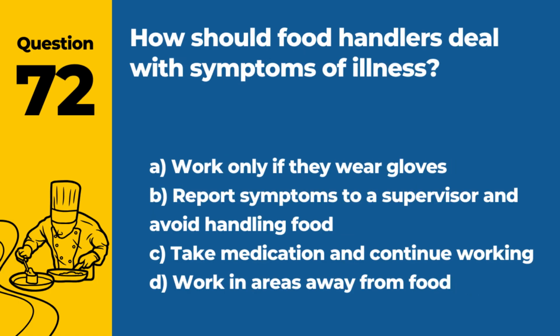Question 72. How should food handlers deal with symptoms of illness? A. Work only if they wear gloves. B. Report symptoms to a supervisor and avoid handling food. C. Take medication and continue working. D. Work in areas away from food. Answer. B. Report symptoms to a supervisor and avoid handling food. Preventing the spread of illness is critical in food safety.